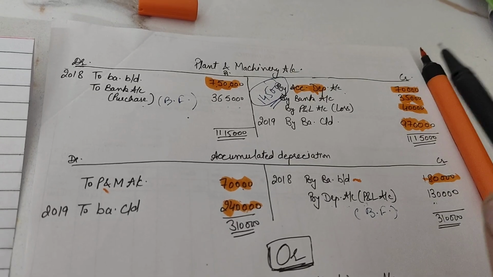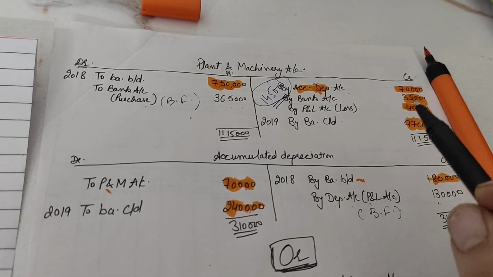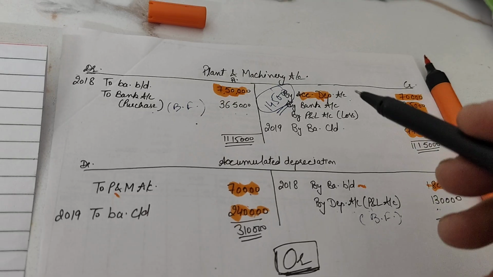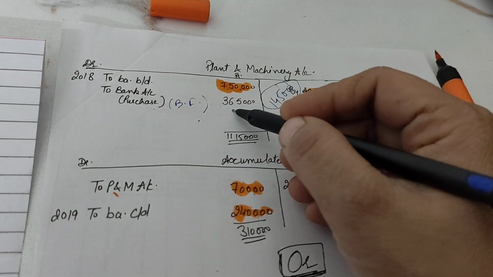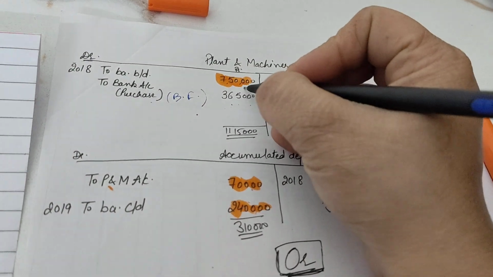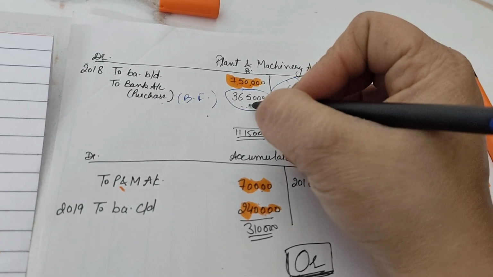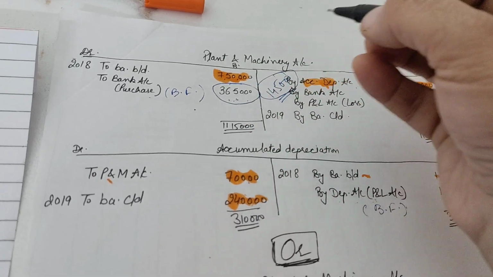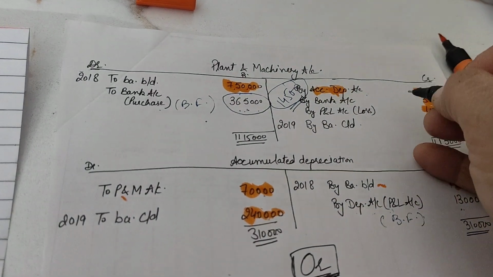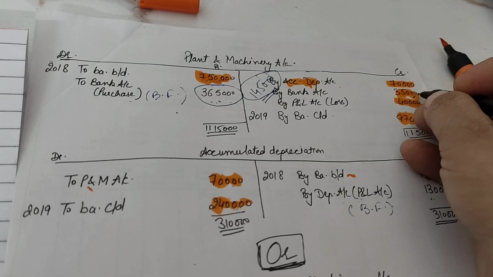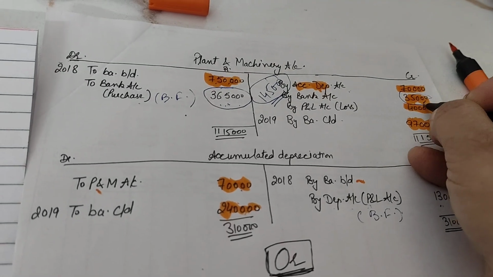Now what do we have to take for our investing activities? First of all, we will take the purchase, 3,65,000, as a negative in your investing activities. The second value we take from here is rupees 35,000, which was the sale value of the asset.